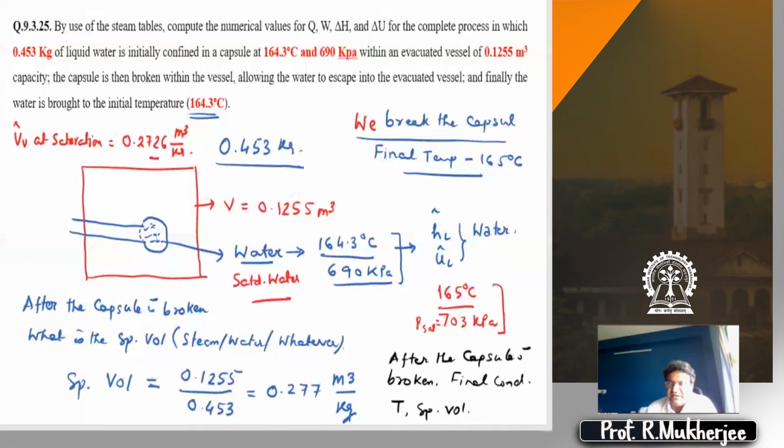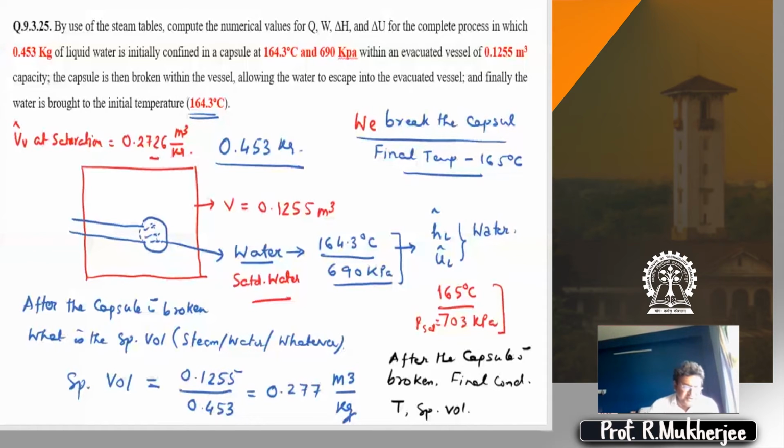Reality is, if you are very, very fussy, you do understand that it is not exactly saturated, since the specific volume we have calculated is 0.277. There might be a very minor amount of superheat, but for 165 degrees of all things, that will require a large amount of interpolation, so we can consider it to be saturated.